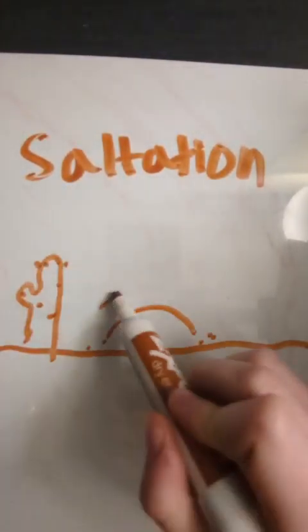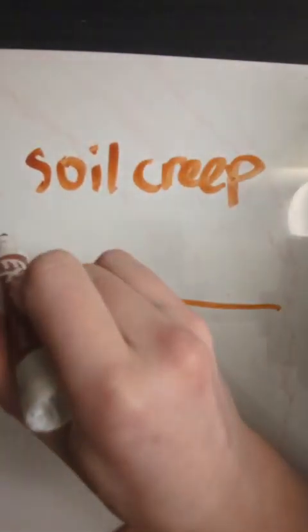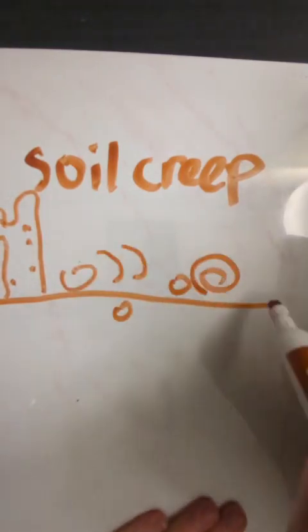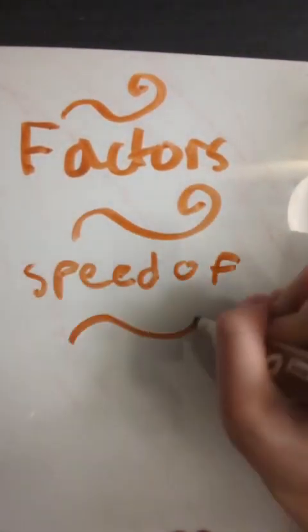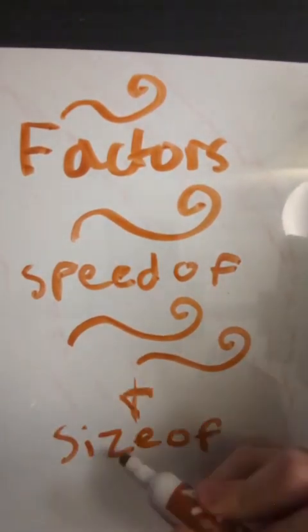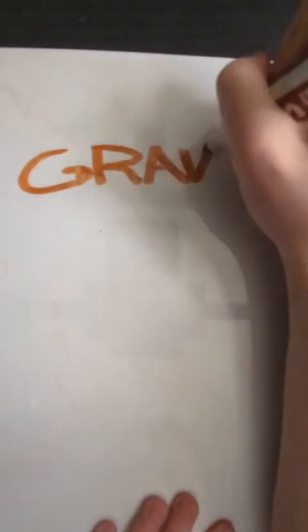The next one is saltation. This is when particles bounce along the surface. This will pick up more particles on impact. The last one, soil creep, is when larger particles roll across the surface. The factors that affect the rate of wind erosion and deposition include the speed of wind and the size of the particles. The last agent of erosion and deposition is gravity.